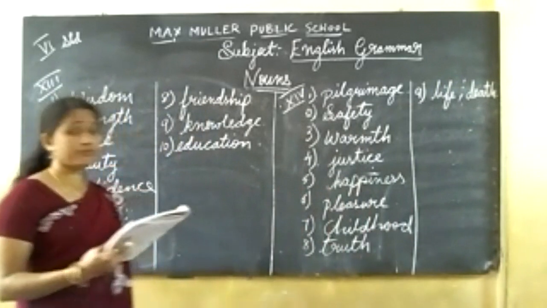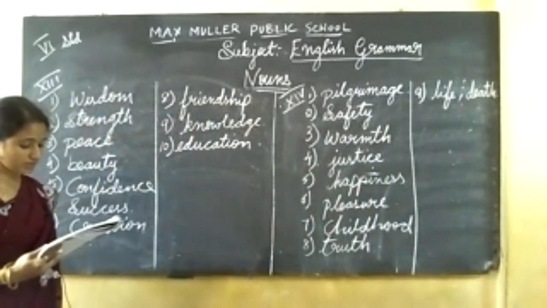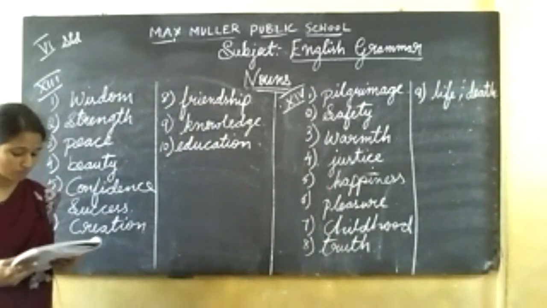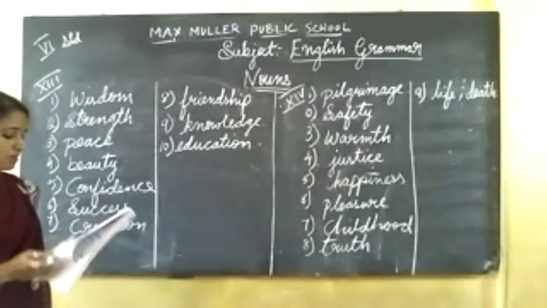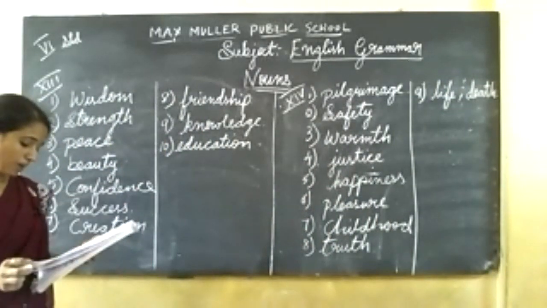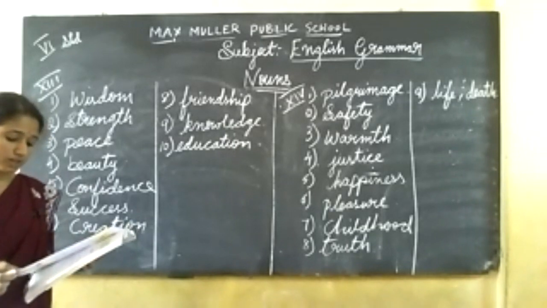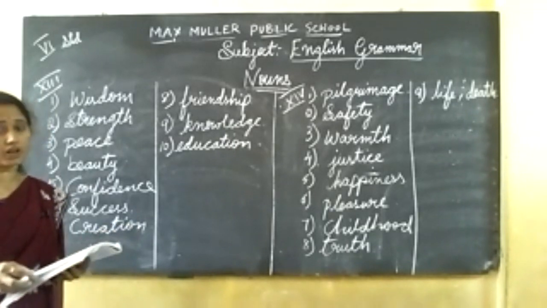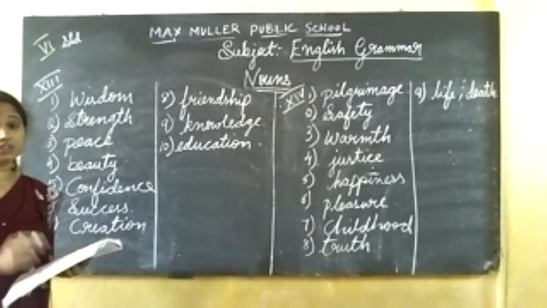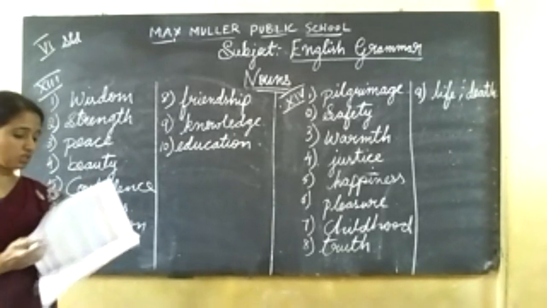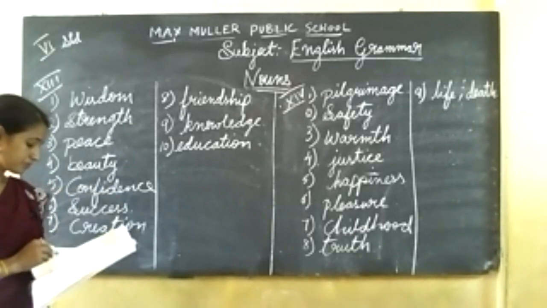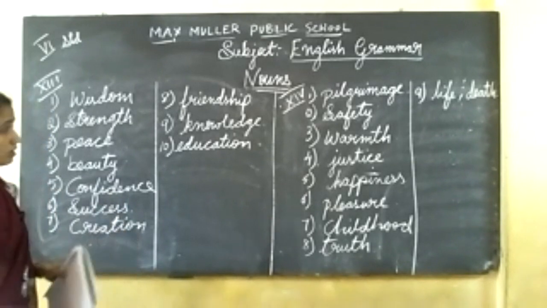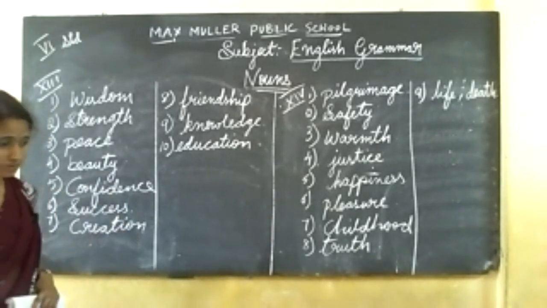Next, we'll go for the 15th main. Read the passage below. You have to complete the following sentence with abstract nouns from the passage. We'll go for the 15th main, children.